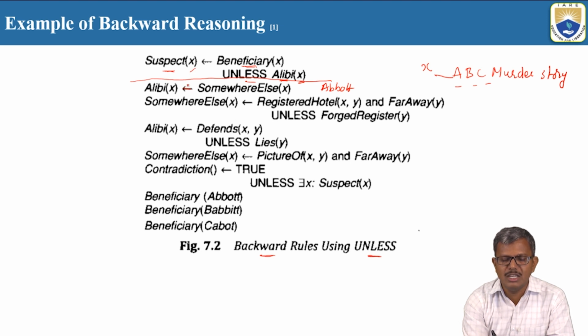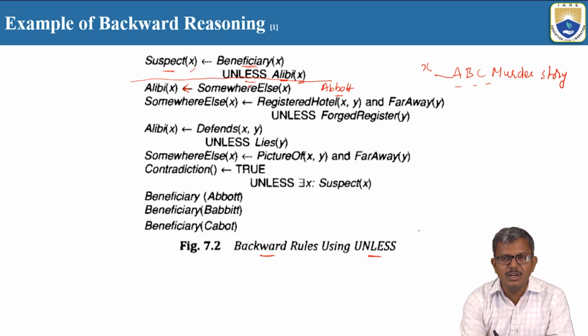It implies the alibi of X, meaning X has some kind of evidence. Here X is Abbott. Whenever Abbott has evidence that proves he is somewhere else and not at the place of the crime, then we can prove by alibi that Abbott is the beneficiary.